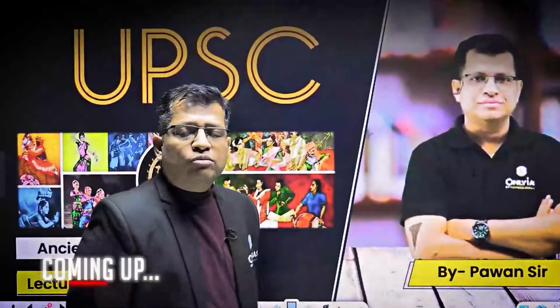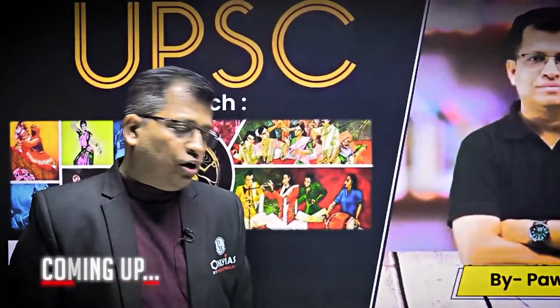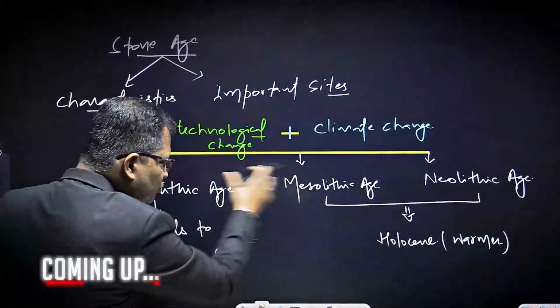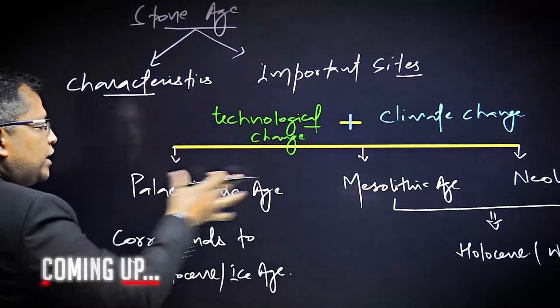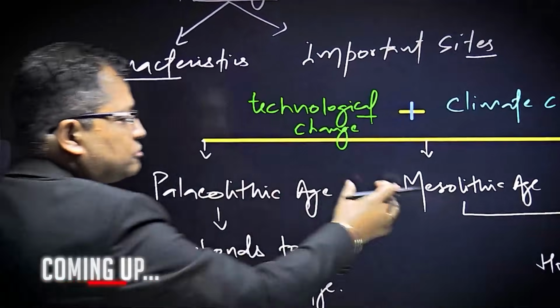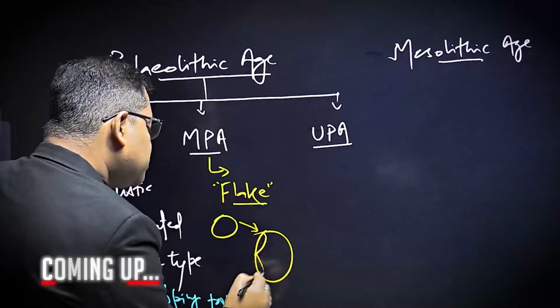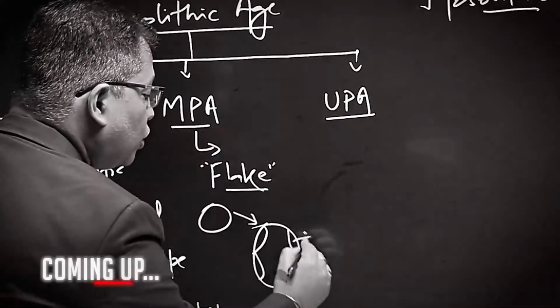I will try to cover almost all the areas of the ancient Indian history, and I will focus only those areas from where we can expect the questions. We can classify the entire Stone Age into the Paleolithic Age, Mesolithic Age, and Neolithic Age. Striking one stone with another, small pieces of stone came out. These were called flakes.